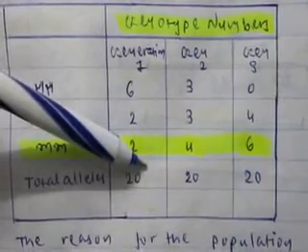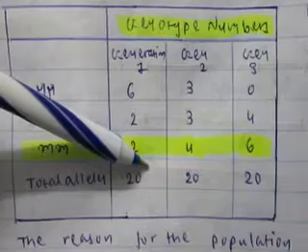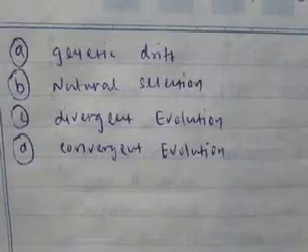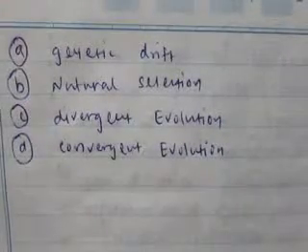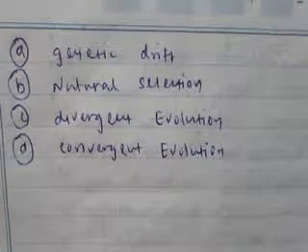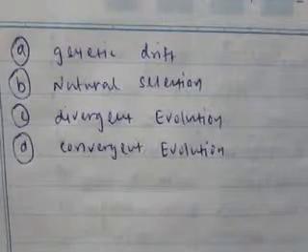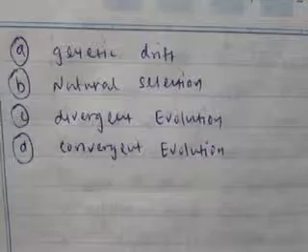We have to find the process among the answer options. Option A suggests genetic drift, option B suggests natural selection, and options C and D say divergent and convergent evolution.